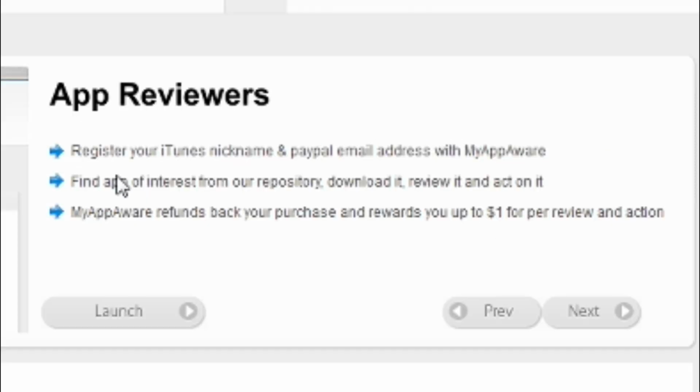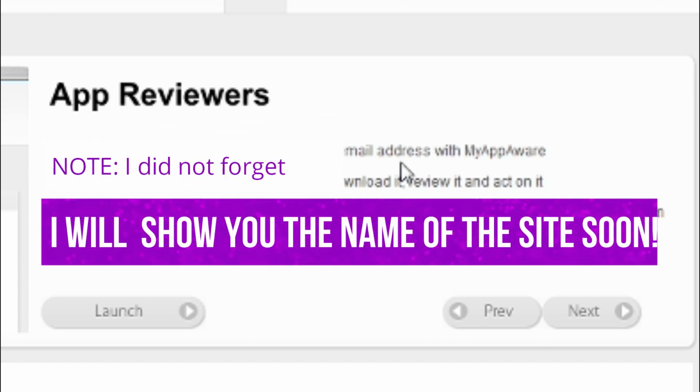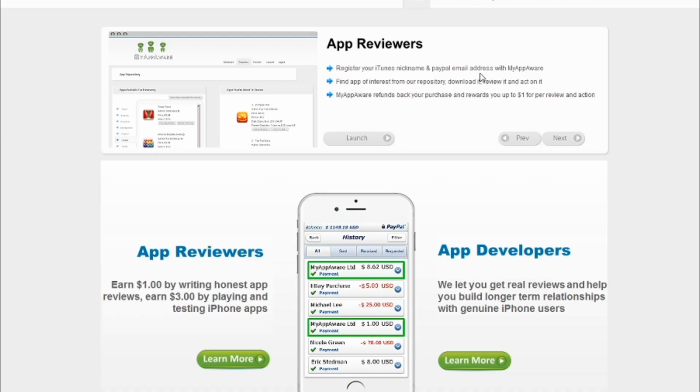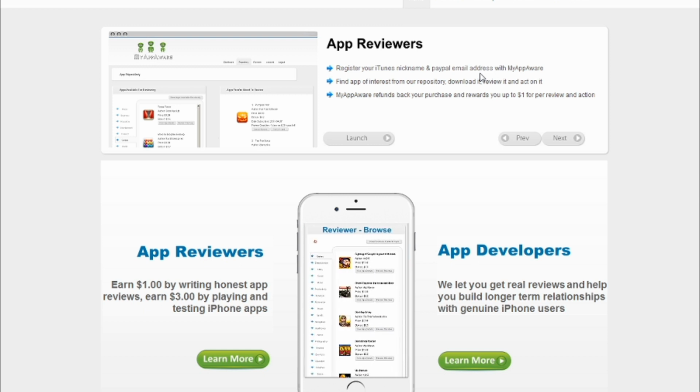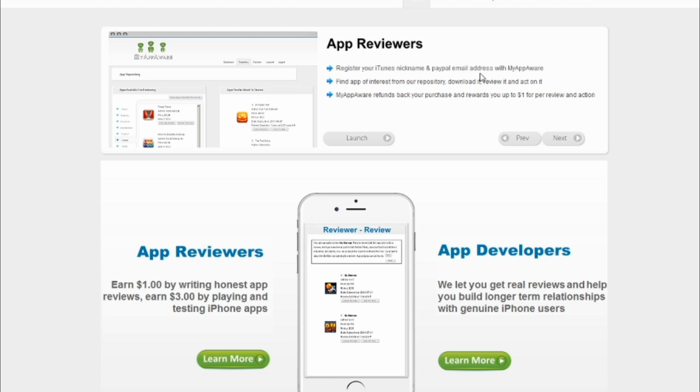So you see, register your iTunes nickname and PayPal email address with the app. I'm going to show you the name of the app or the real site of the app. Just calm down. I don't want you to just go straight to the app and do whatever you want, and come back here and tell me that the website is not working. That's why I haven't shown you, and I did not forget that I did not show you the name of the site. I'm going to show you before the end of this video. Just watch the video from the beginning to the end and calm down.